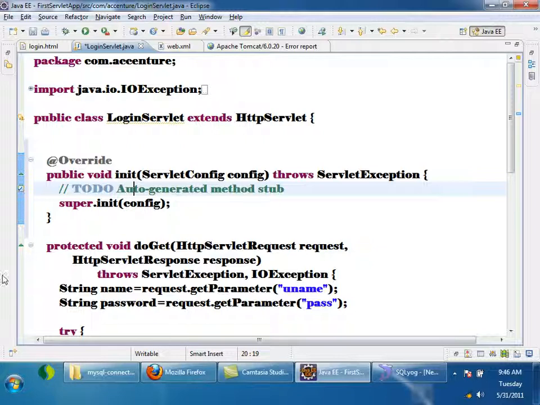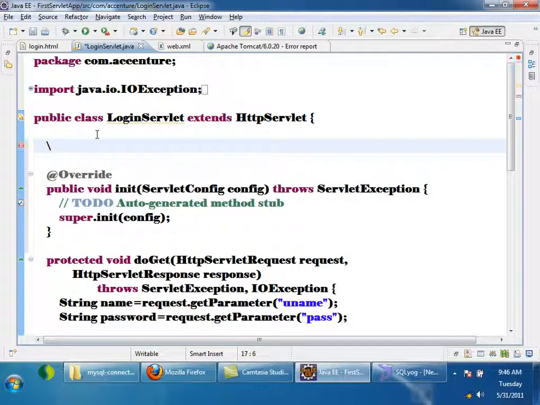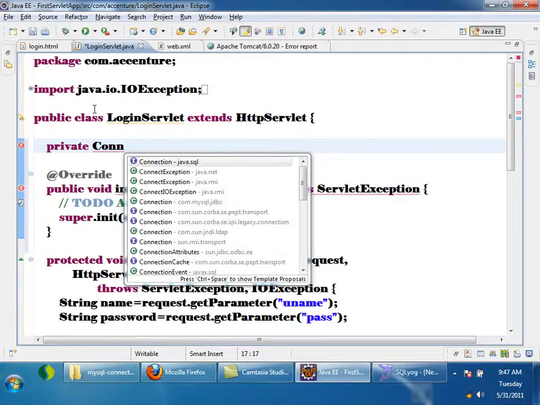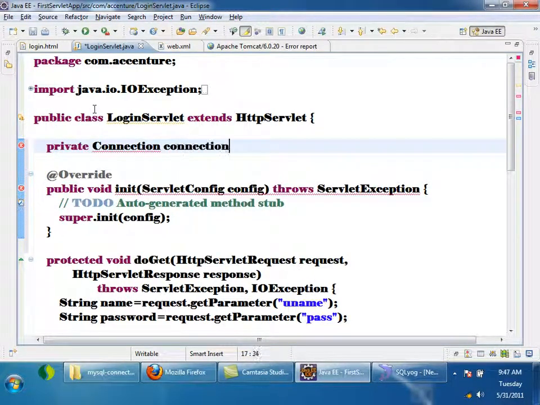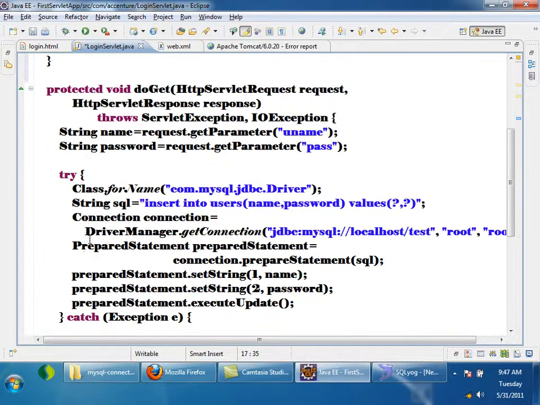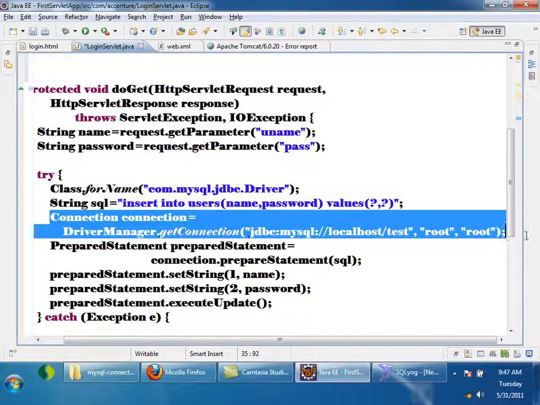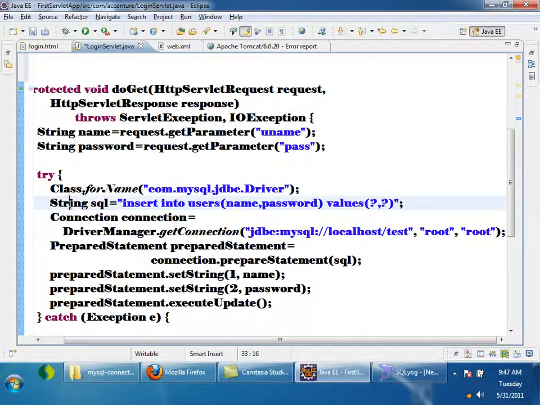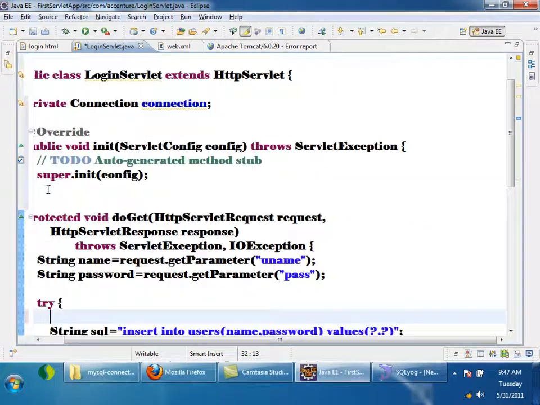So what I will do is make my connection an instance variable here. Private Connection connection. And this line, first of all, Class.forName also should be kept here.